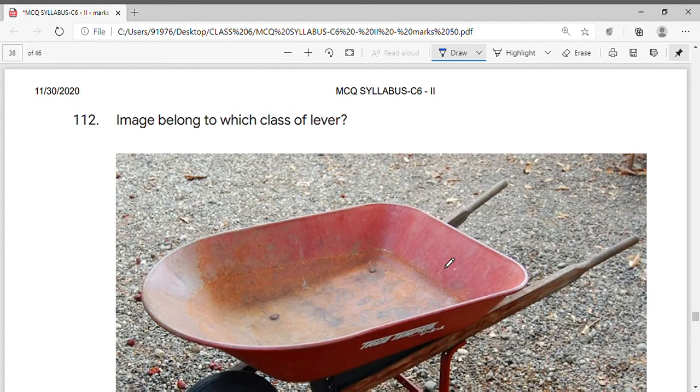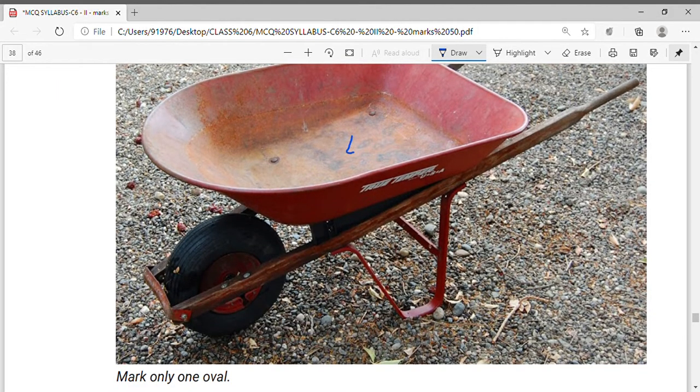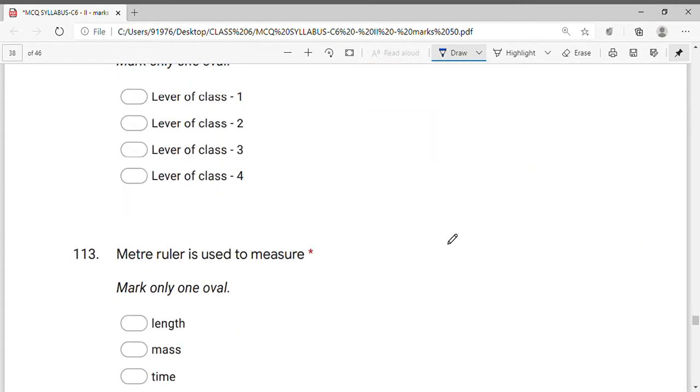The image below. Now this is a wheelbarrow. So the load is over here. This is the fulcrum, and here you put your effort. So it's a lever of class 2.